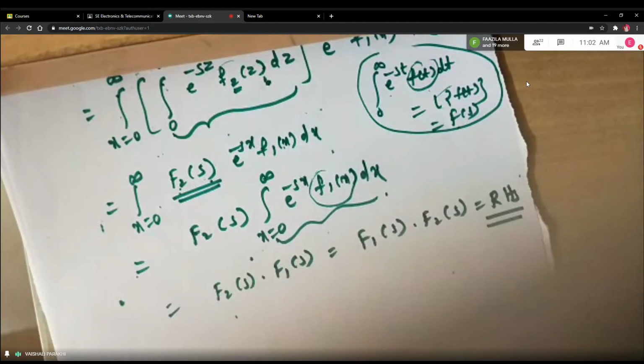Most of the time this proof comes in the exam for around 7 to 8 marks: state and prove the convolution theorem for Laplace transform. Now in your syllabus, you are ETC, so you don't have other transforms. Computers have 2 more transforms, Fourier transform and Z transform.